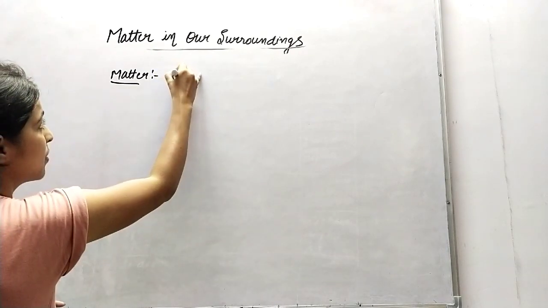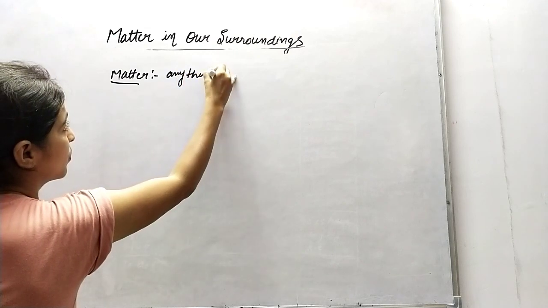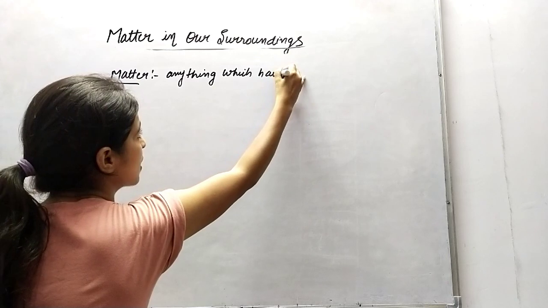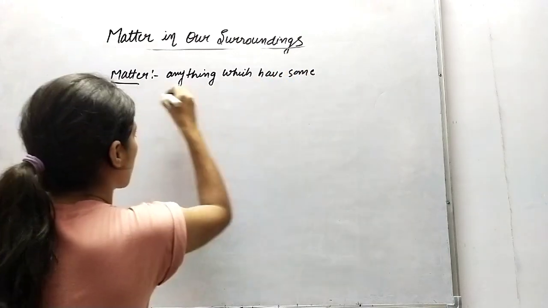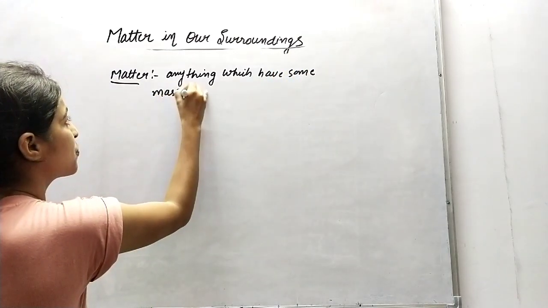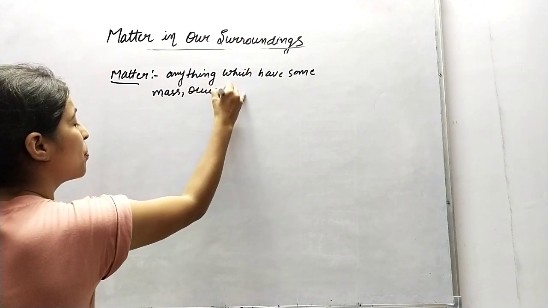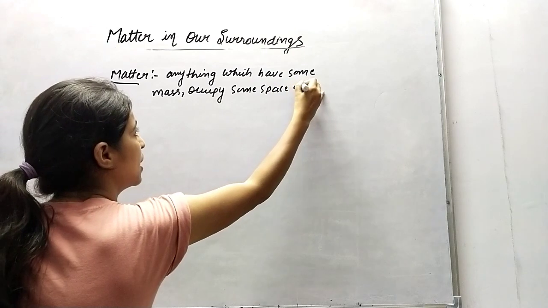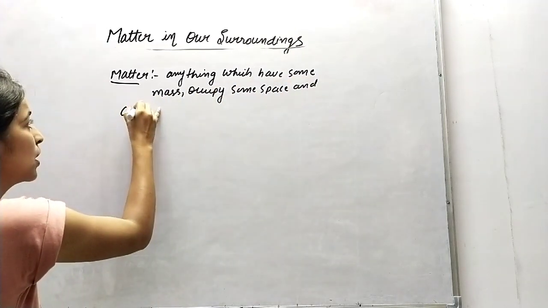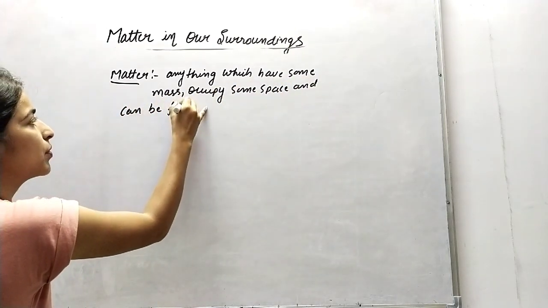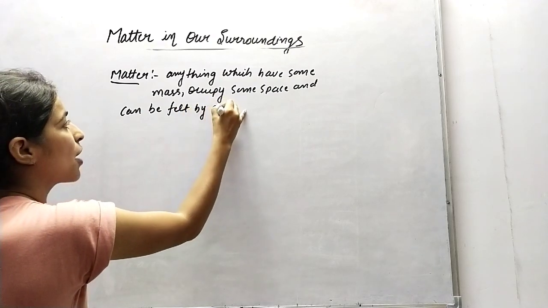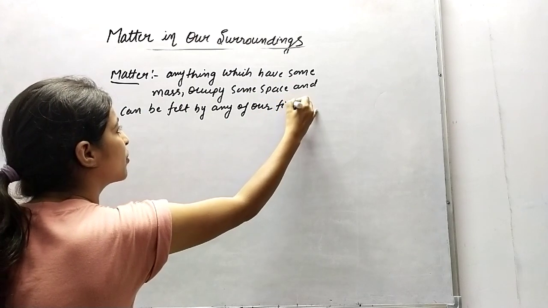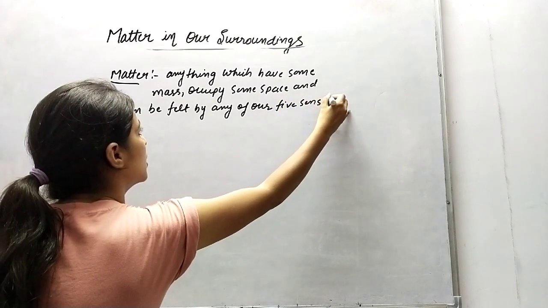Matter is anything which has some mass, occupies some space, and can be felt by any of our five senses. That is called matter.